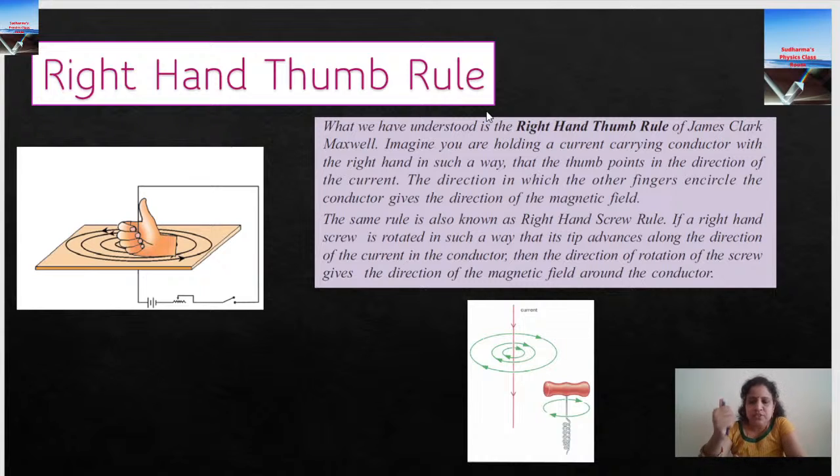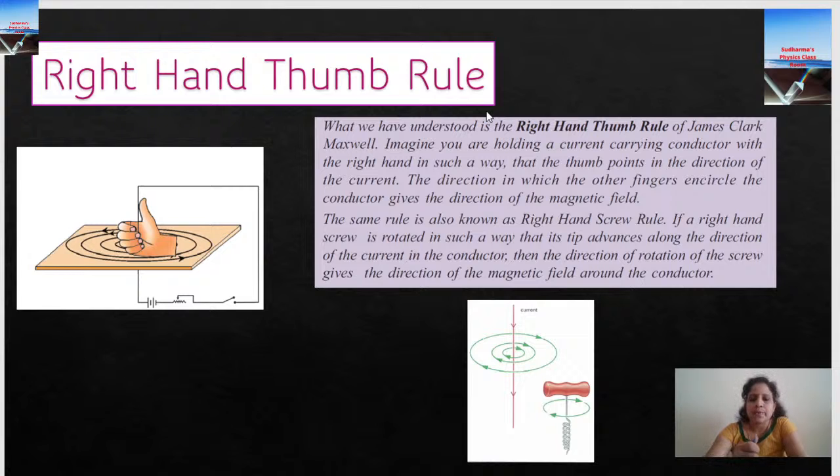So remember, this is for a straight conductor. This is the trick to find out the magnetic field due to a straight current carrying conductor. According to the right hand thumb rule, keep the thumb in the direction of current and wrap around the conductor, and the fingers which wrap around the conductor will give you the direction of magnetic field.